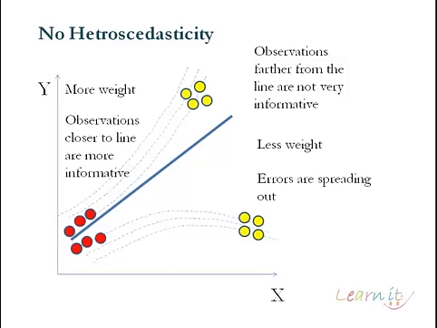That is, the variance is increasing over time. For example, take an example of consumption of people and their income levels. You'll find that rich people have more variability in their consumption, while poor people do not have much variability in their consumption.